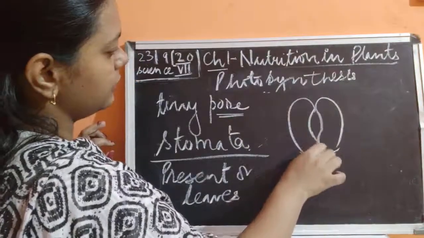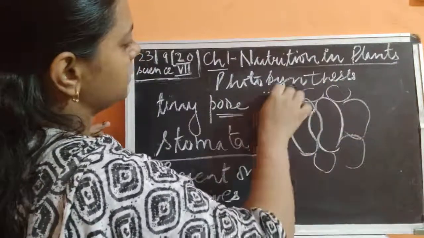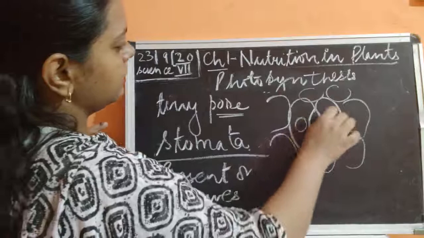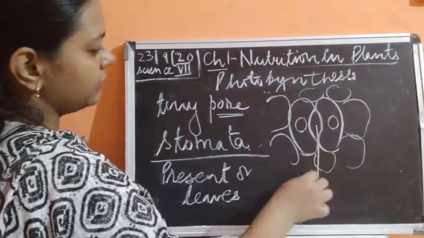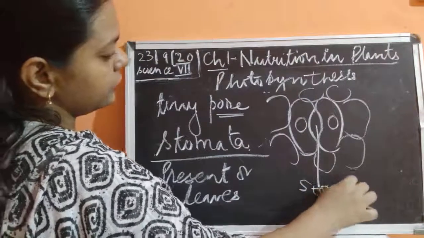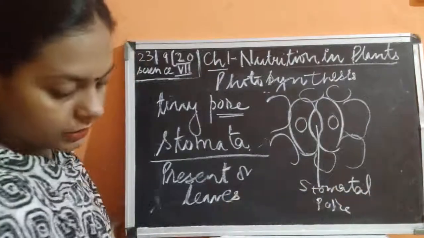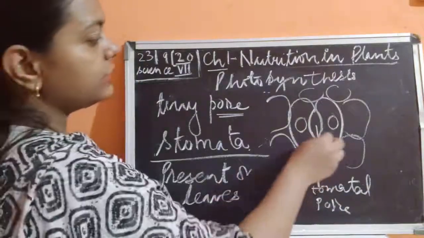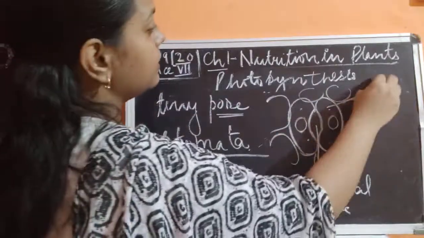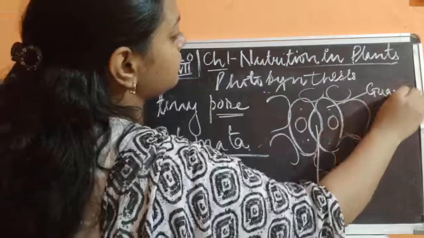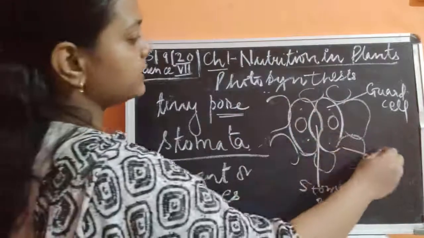Okay, and it is also having the cells around this. Fine. So this is known as the stomata. Sometimes it is also known as the stomatal pore. Okay, they are known as the stomatal pore, and these two cells are known as the guard cells. And some of the cells which are present in the support are known as subsidiary cells.